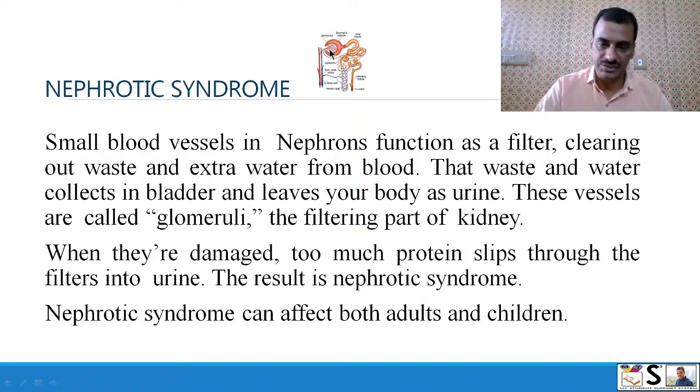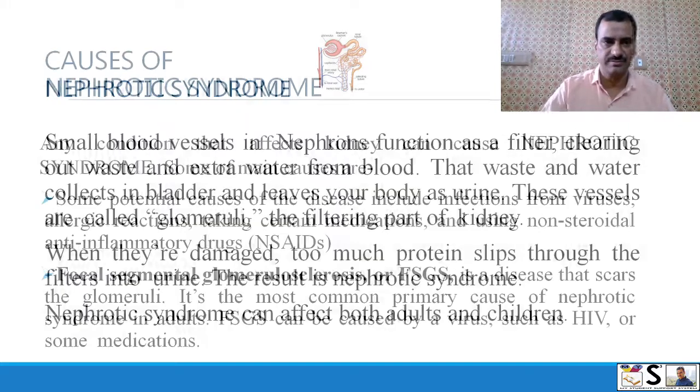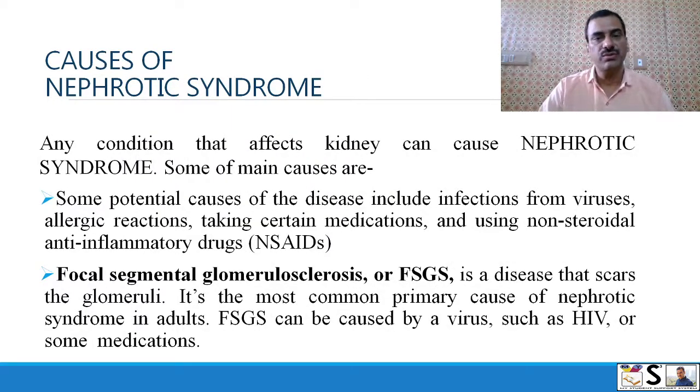When they are damaged, too much protein slips through the filter into urine. This results in nephrotic syndrome. Nephrotic syndrome can affect both adults as well as children. Causes of nephrotic syndrome. Any condition that affects the kidney can cause nephrotic syndrome. Some of the main causes are: some potential causes of disease include infections from virus, allergic reactions, and taking some medicines, especially non-steroidal anti-inflammatory drugs.